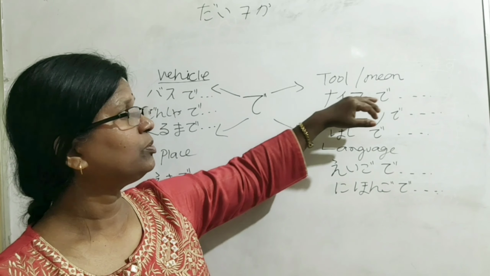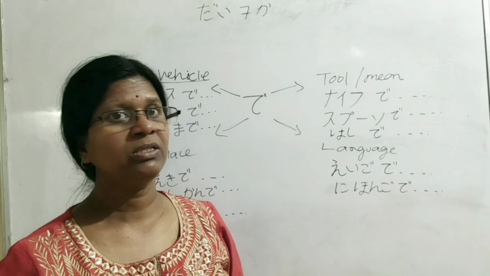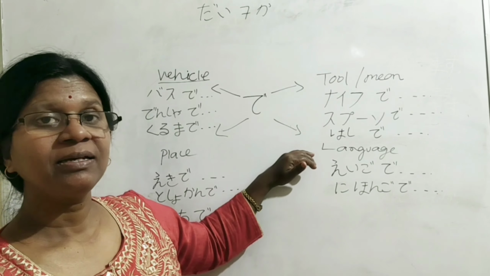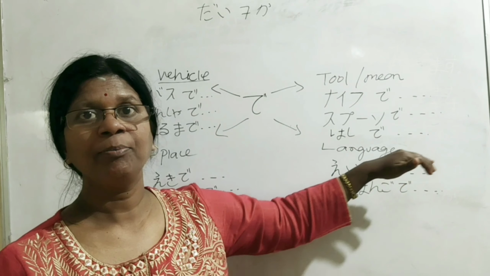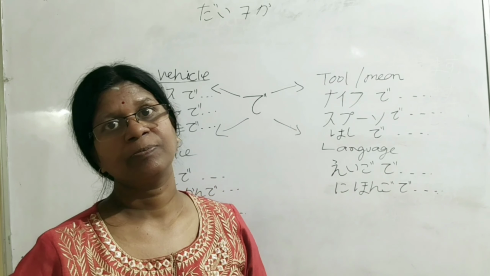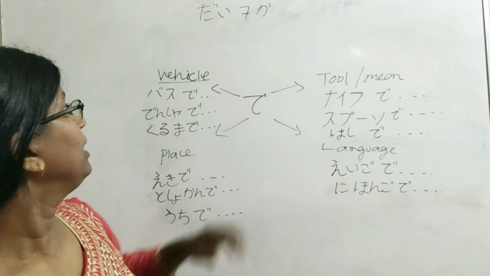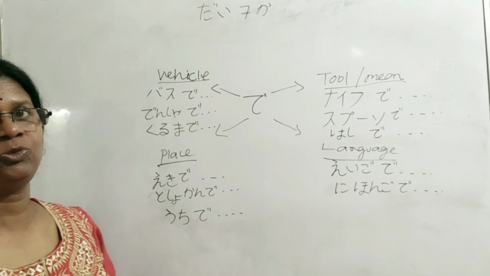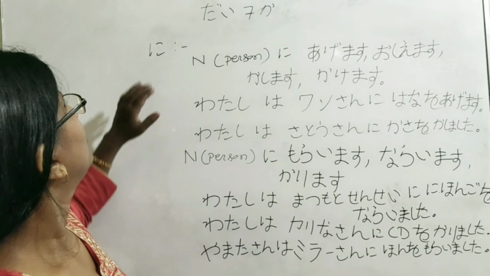For example, knife de cake o kirimasu. Supuun de gohan o tabemasu. Hashi de udon o tabemasu. Next, the particle de can be used after the language. Eigo de repooto o kakimasu. Nihongo de tegami o kakimasu. Like this. Hope you understand the uses of the de particle in different situations. Now we learn the particle ni.